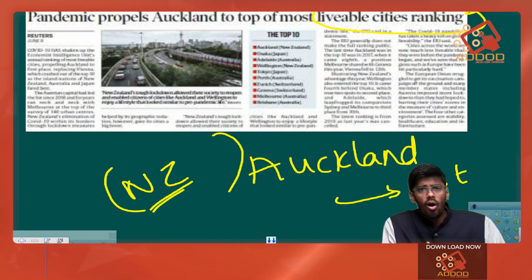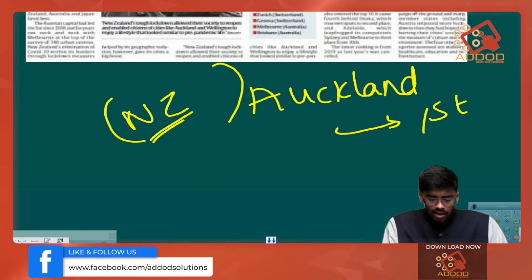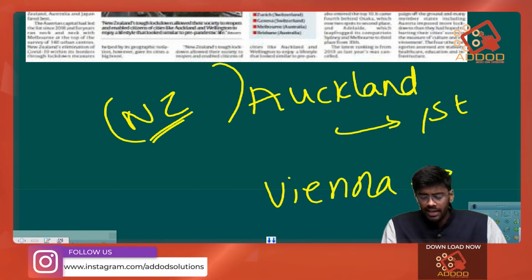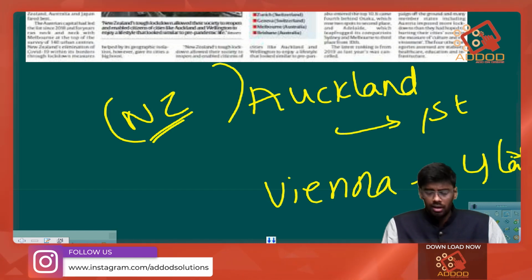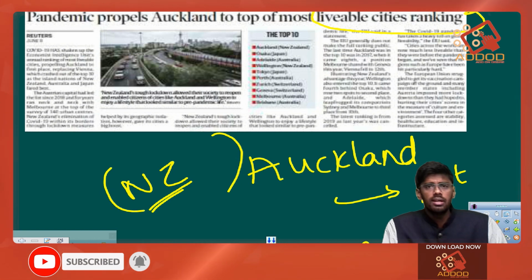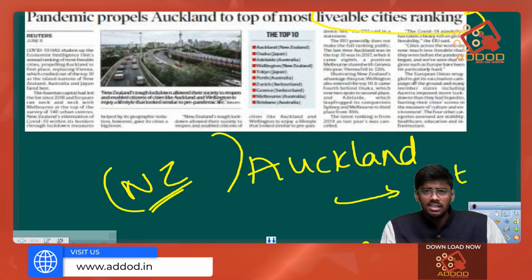Every year the Austrian capital, that is Vienna, has been topping this index for at least the last 4 years, and this is the first time a non-European country is getting the top ranking in this index.